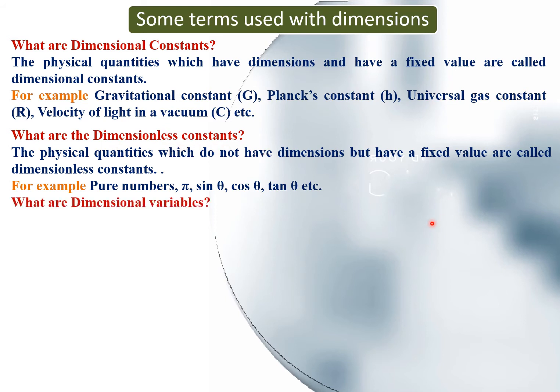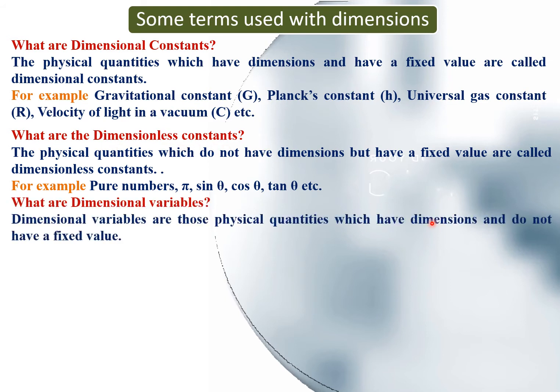What are dimensional variables? Dimensional variables are those physical quantities which have dimensions and do not have a fixed value. For example, velocity, acceleration, force, work, power, etc. These physical quantities do not have a fixed value but they have dimensions. So that's why they are called as dimensional variables.